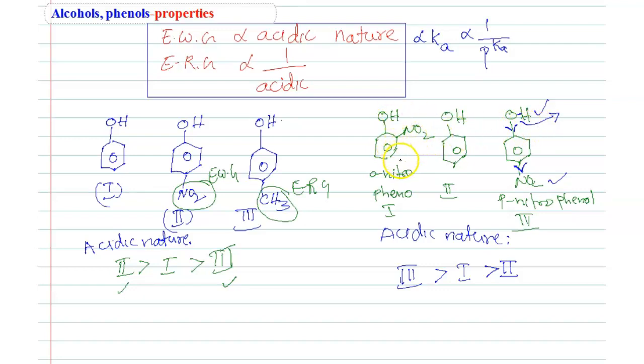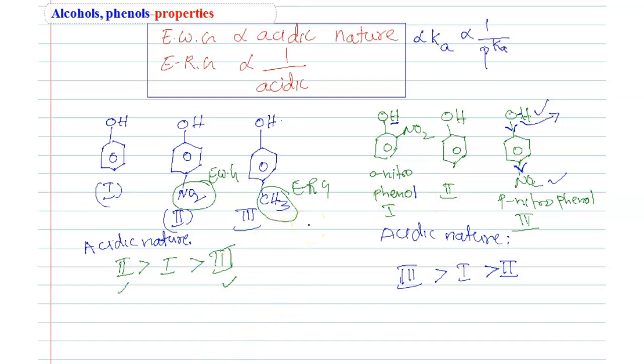But in case of orthonitrophenol, there is an interaction between OH and the ortho NO2 group, so it releases somewhat slowly. Anyhow H plus also releases here, but compared to paranitro, orthonitrophenol is less acidic.